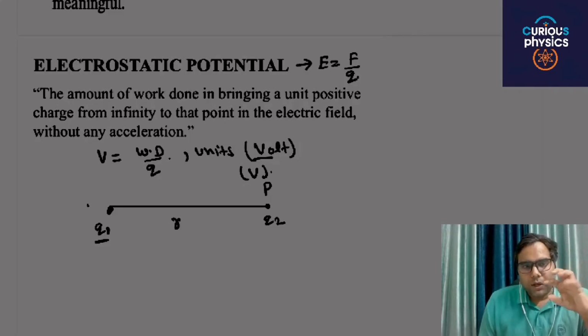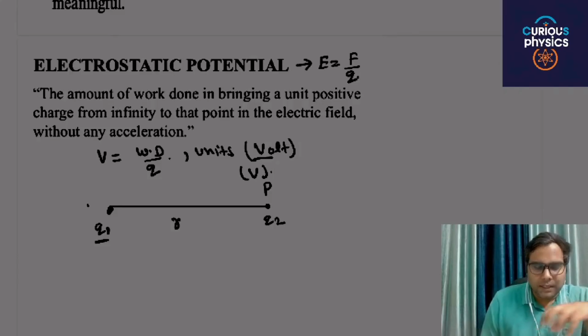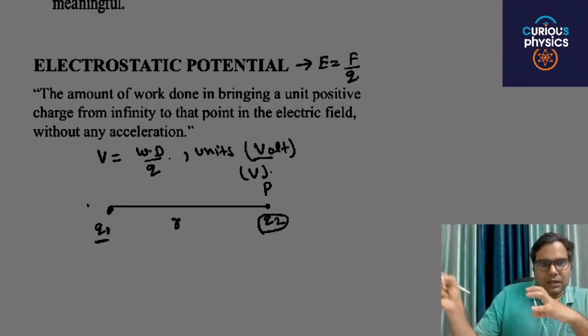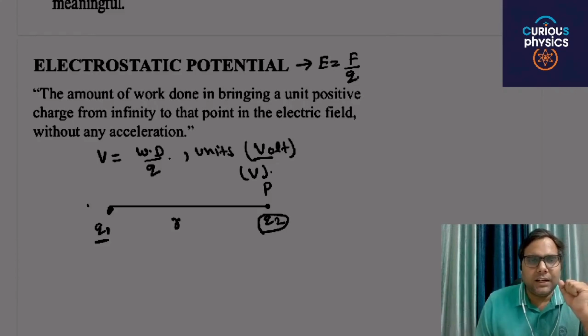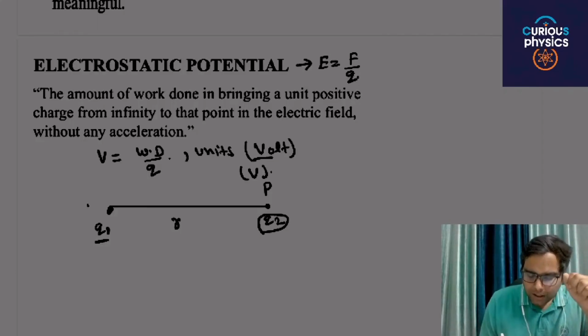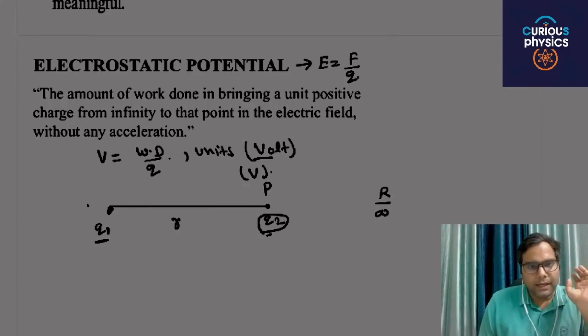If this charge is at infinity, its potential energy is considered as zero. For example, the infinity point is at infinity.